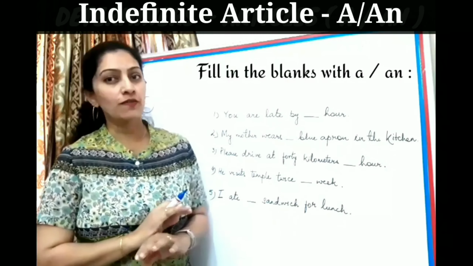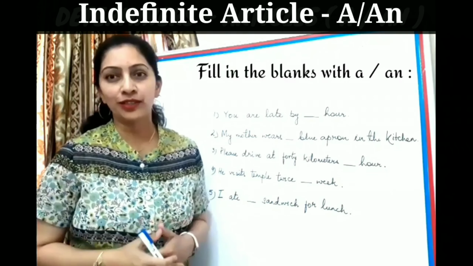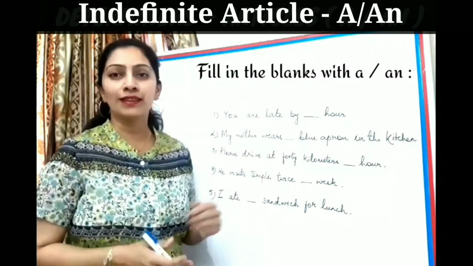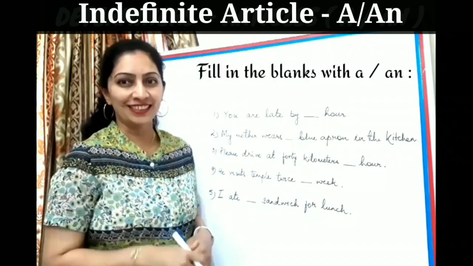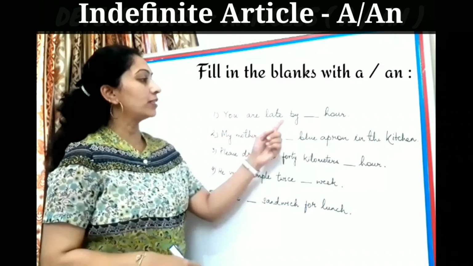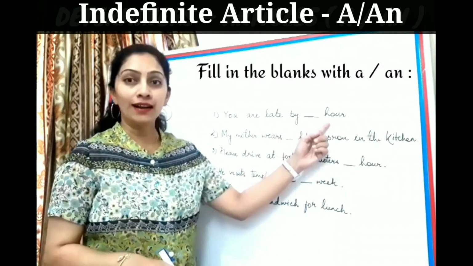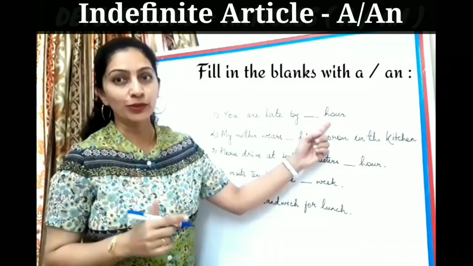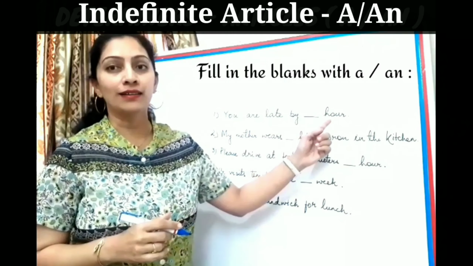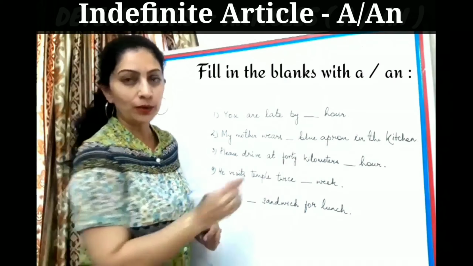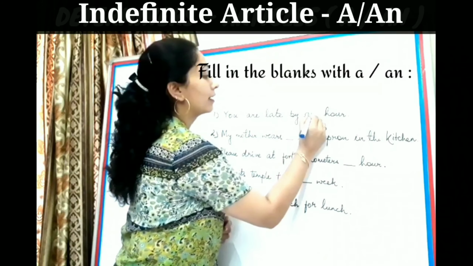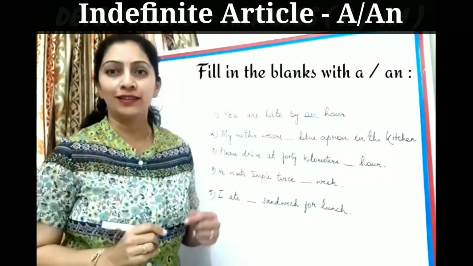Okay children, let's have a quick recap of what we did today in the form of a small exercise, just 5 sentences for you. I'll help you solve it. Let's start. You are late by dash hour. Now here you have to look at the starting sound of hour. Although it's h, it has a vowel sound. So for vowel sound, we will write an, by an hour.